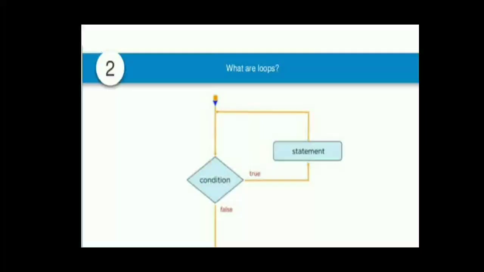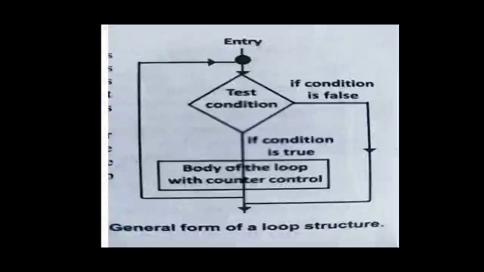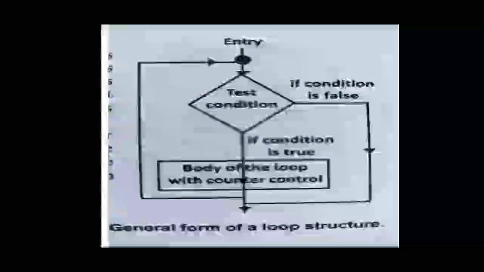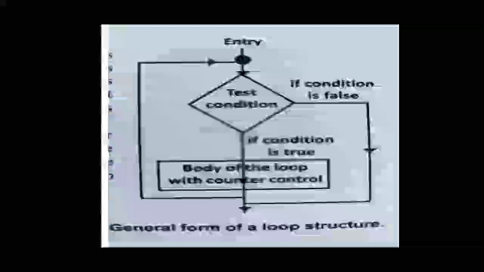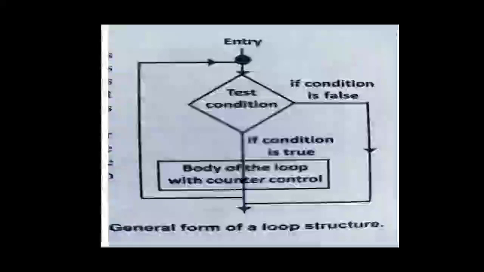Let us see one more example. This is our textbook diagram. See here, entry, and after entry there is a condition. If the condition is false, then it goes directly down, and if the given condition is true, then the body of the loop within the counter control executes. Once that body is executed it again goes to the entry and checks the condition again. If the condition is true, it again executes the body, and this cycle goes on and on till the given condition becomes false.